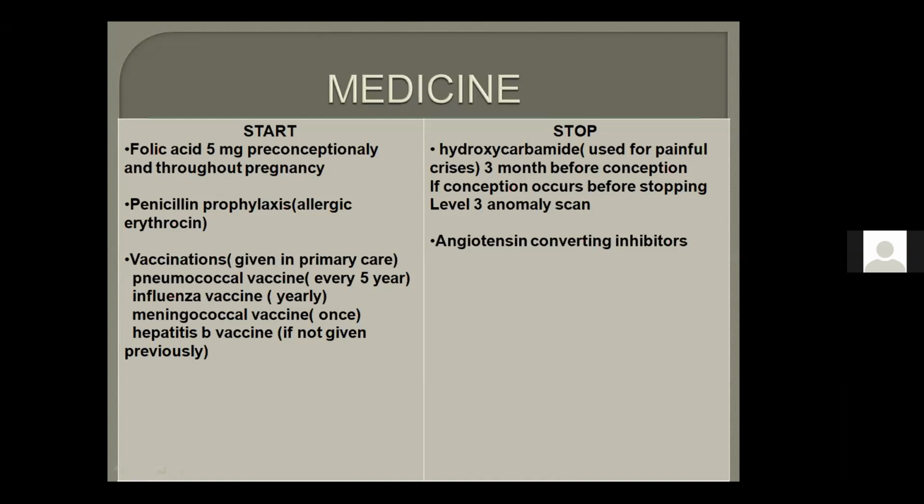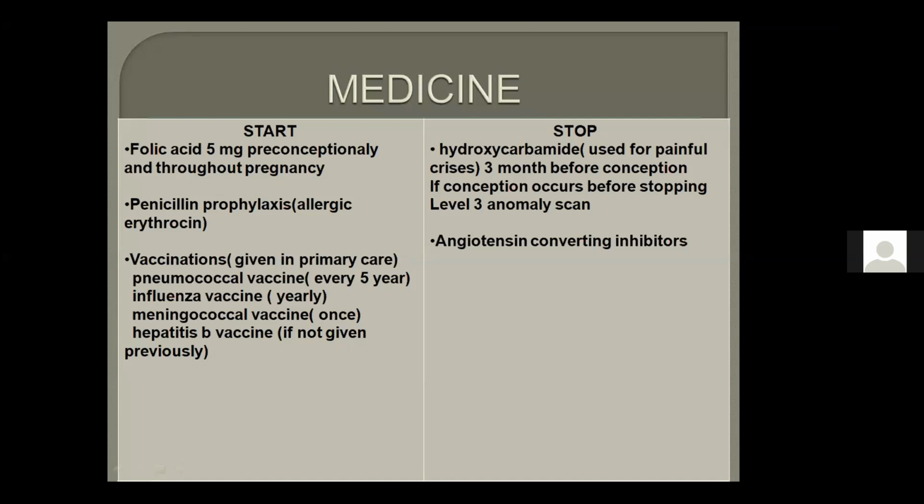And hepatitis B we need to give in every pregnancy if it is not given previously. Now, which medications need to be stopped? Hydroxycarbamide. Hydroxycarbamide is mostly used for painful crises, and most of the women with sickle cell disease are usually on hydroxycarbamide. So it needs to be stopped at least 3 months before conception.